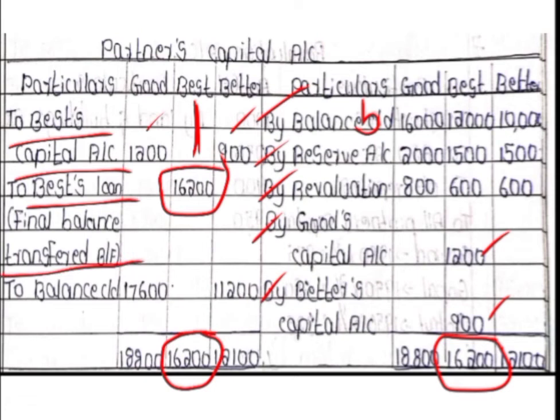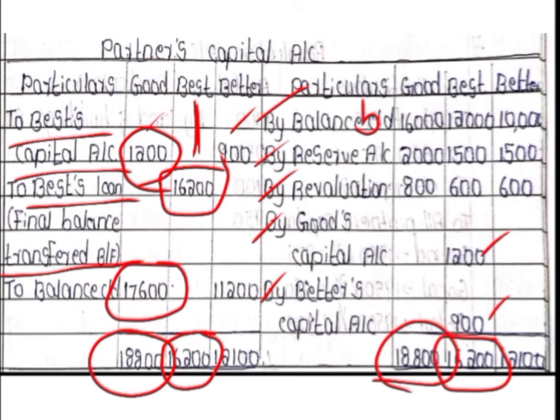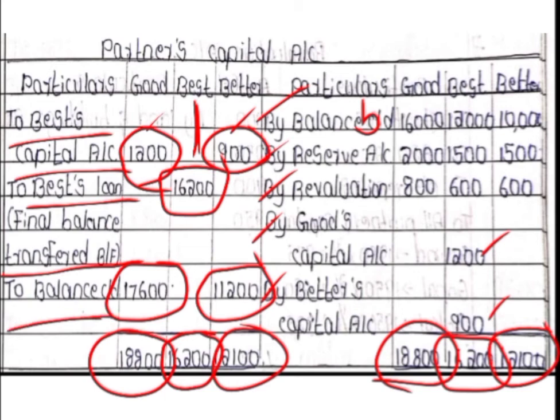Then after that we are going to close the remaining partners' capital accounts. Let us see the first partner, that is Good's capital account. We get the total credit of 18,800. The same total is written here, but out of this the compensation for goodwill which is given to the retiring partner should be deducted. So we will have the balancing figure only to the extent of 17,600. Similarly, in the case of the last partner also we will have a total credit of 12,100. Here also 12,100. Then this compensation of 900 should be deducted. So we will have a balancing figure of 11,200. So these are the closing capital balances of the remaining partners which should be taken to the balance sheet.